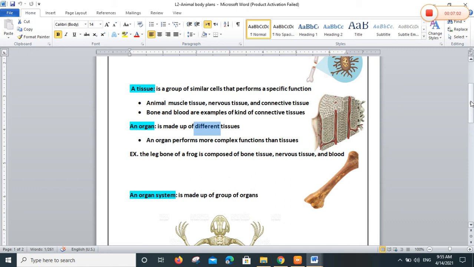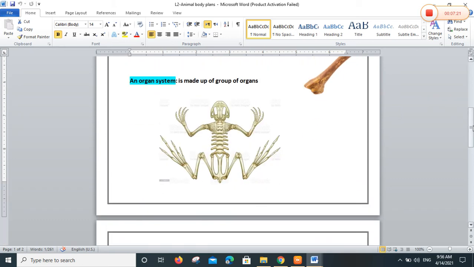What about organ systems? A group of organs. So, tissue, a group of cells. Organ, a group of tissues, and organ systems, a group of organs, and a group of organ systems makes the whole body. We have the digestive system, the circulatory system, the respiratory system, the skeletal system like the skeletal system of the frog. Yes, we have the nervous system, and so on. A lot of systems form the whole body.